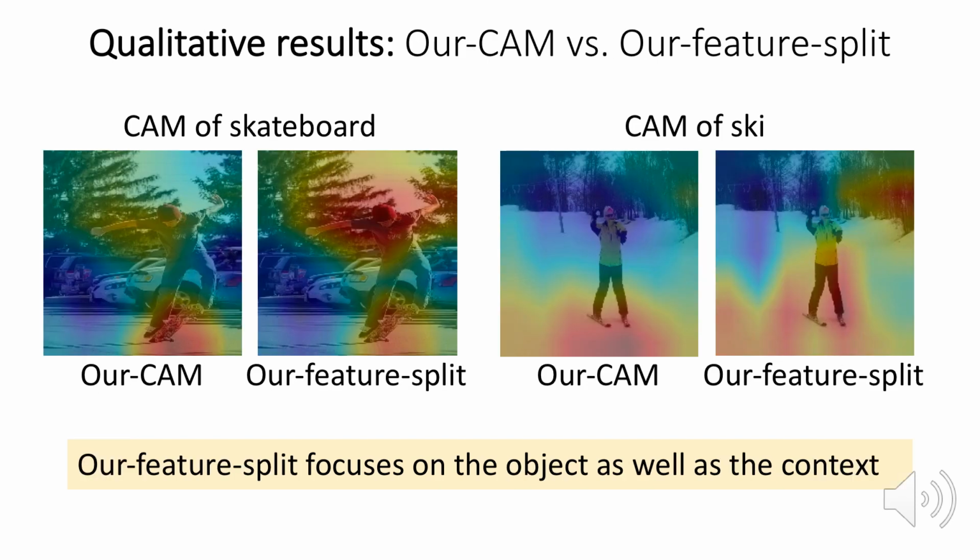Next, we compare the two proposed methods in this work. We can observe that for both skateboard and ski, our feature split approach focuses on the actual object as well as the person that happens to be their co-occurring context. However, our CAM-based approach does not focus on context, which could be leading to its poor performance.